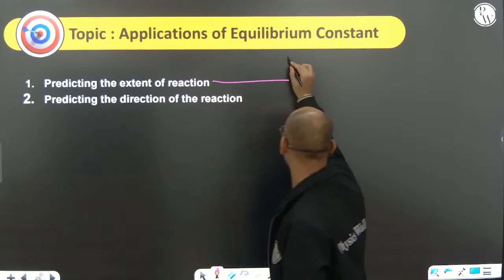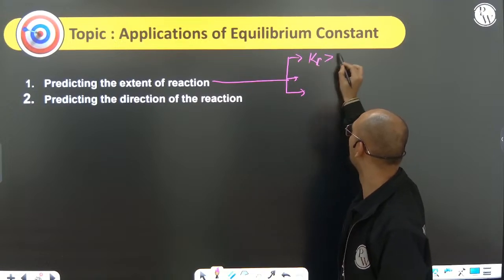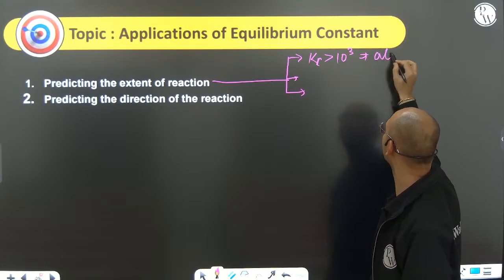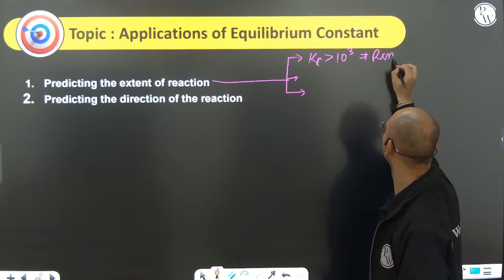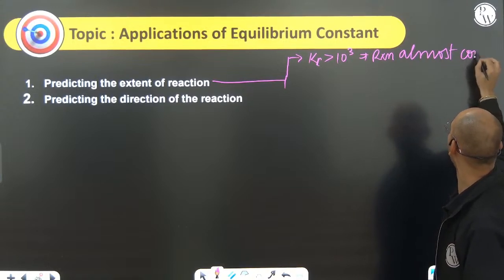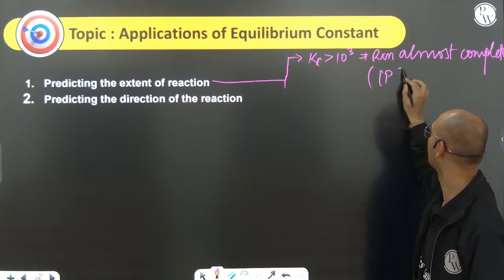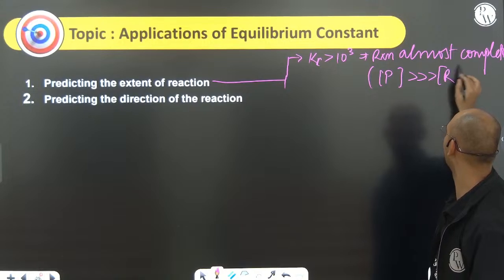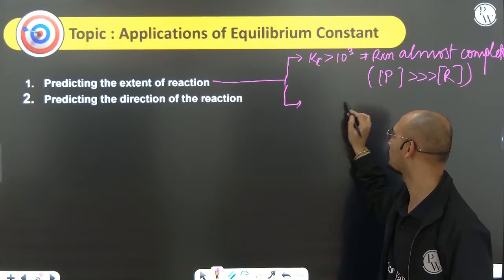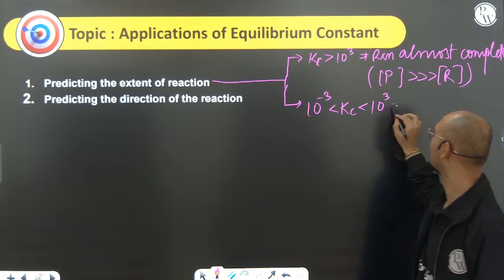What does it mean by predicting the extent? Predicting the extent means, if Kc is more than 10 to the power 3, then always remember the reaction almost completes. If the reaction completes, what will happen? Concentration of product will be very much more than reactant. And if Kc, or Kp or Kc anything, is between 10 to the power minus 3 and 10 to the power 3, then what will happen?